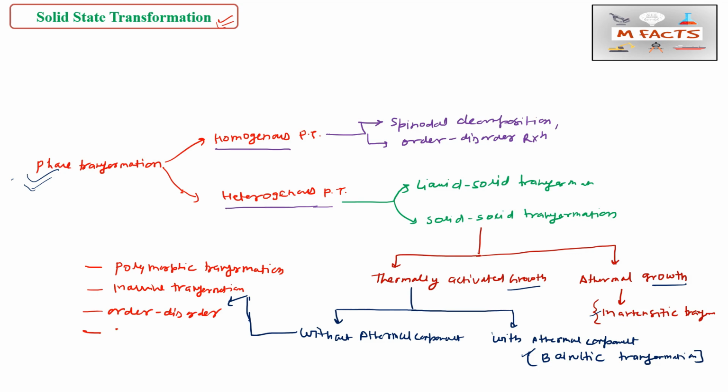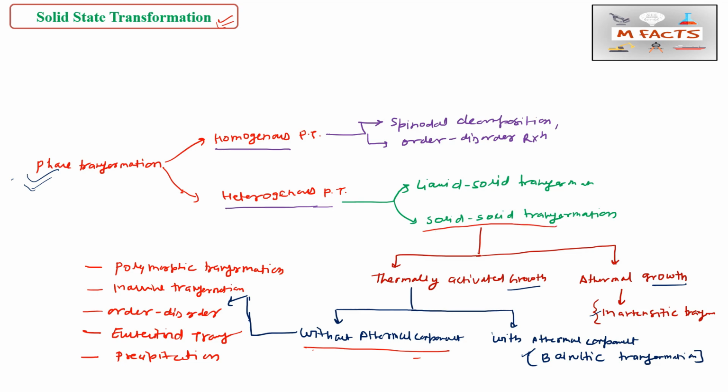Next thing is eutectoid transformation. And the last one is precipitation. So this is also important, precipitation. So here we covered polymorphic transformation, massive transformation, order disorder, eutectoid transformation, and precipitation. These all are part of this without a thermal component. So this is all about solid transformation, we can say solid state transformation.